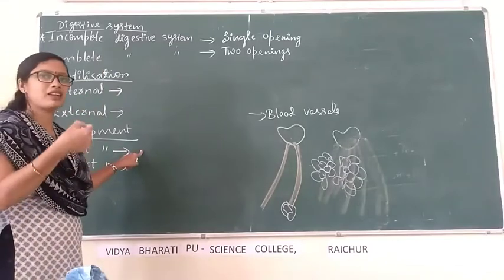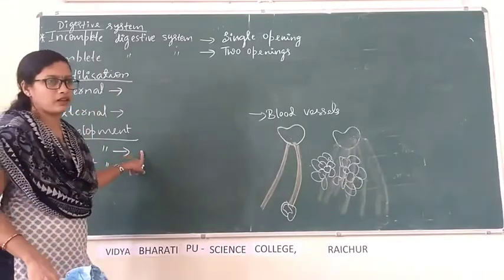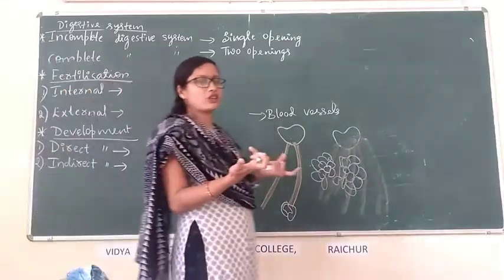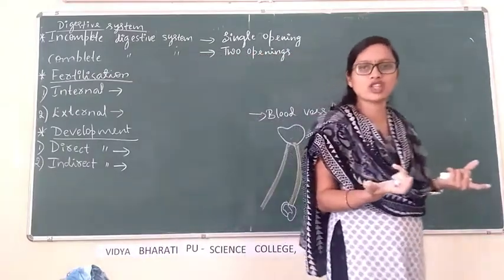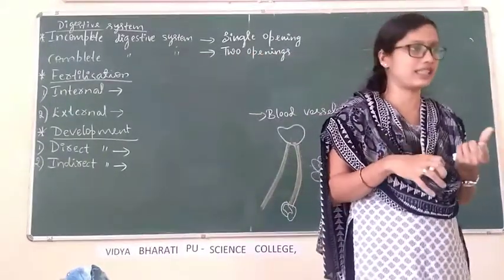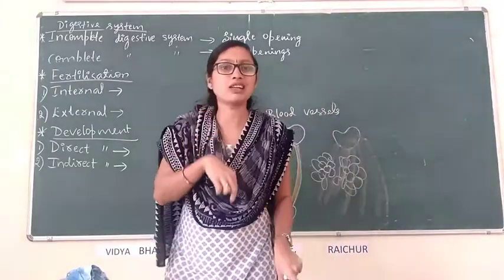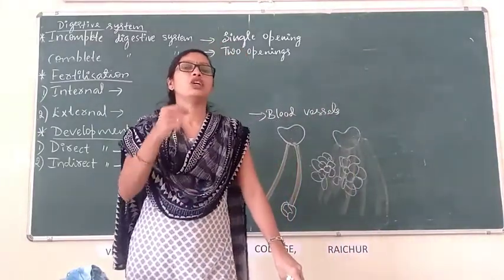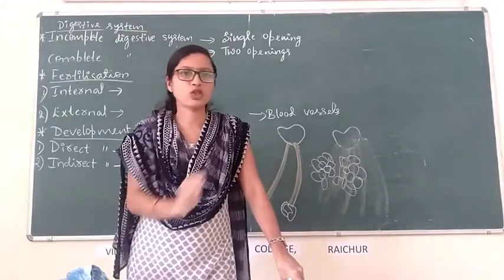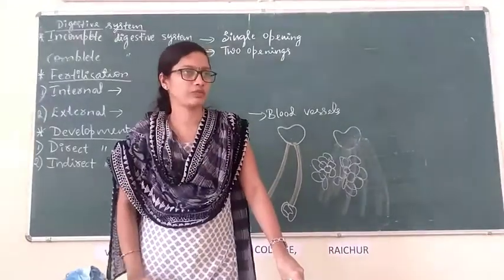For example, in human beings, there are no larva or pupa stages during the development of the fetus. The fetus develops inside the mother's womb, or uterus.